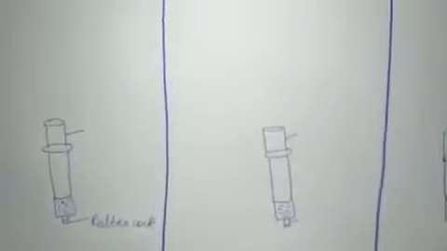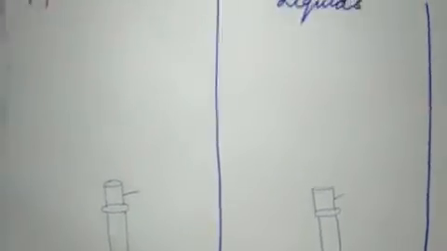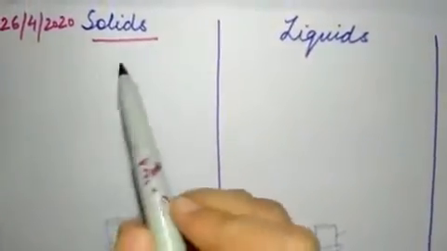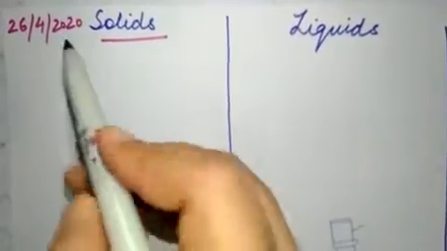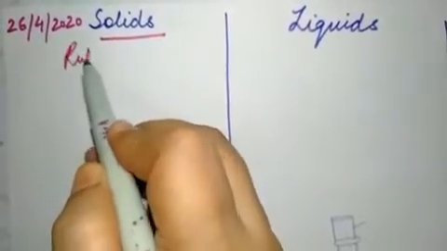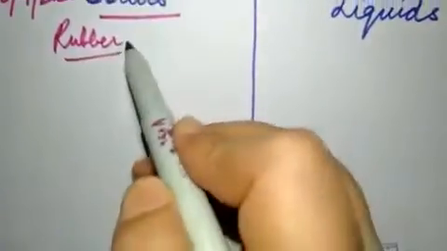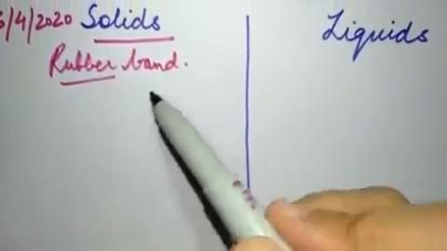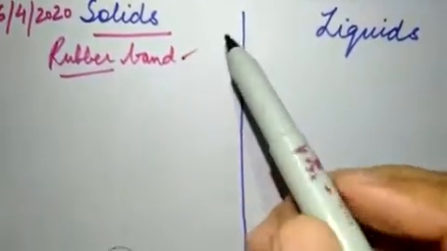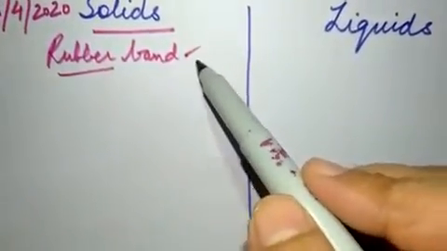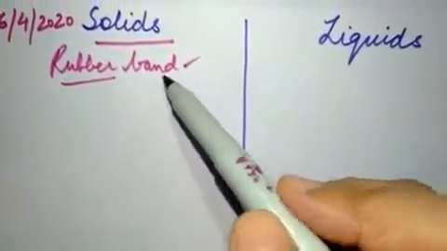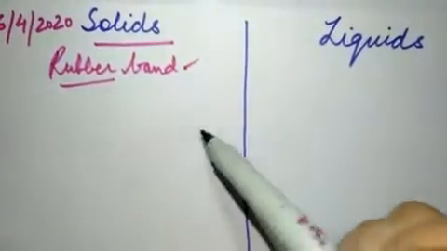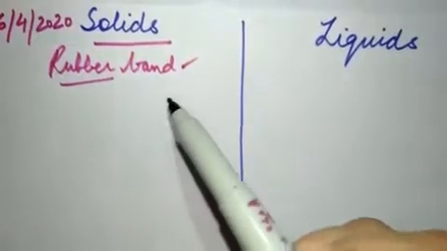Let us compare the properties. For solids, we said that they have fixed shape, but there are some exceptions. If we talk about a rubber band, it is stretchable. It has a property of elasticity, so there are some exceptions which can change their shape and regain their shape. If we stretch a rubber band, it gets stretched, and if we leave it, naturally it regains its shape.